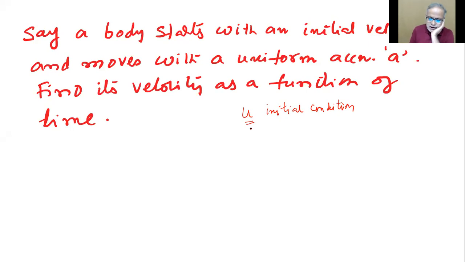And a is given, because he said uniform acceleration, which means a does not depend on time. It is a constant. Find its velocity as a function of time.